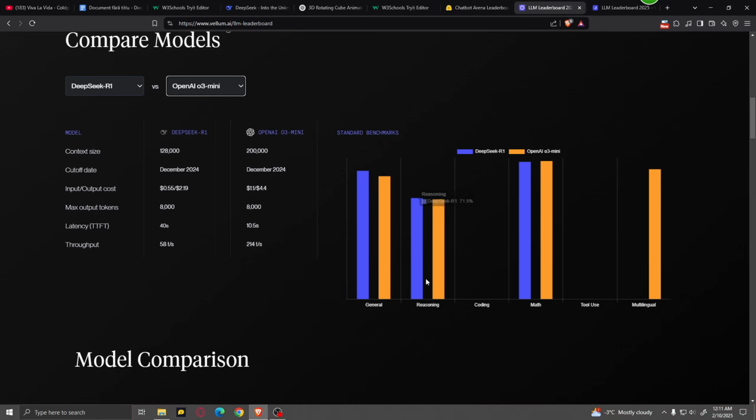So we have very similar results for reasoning. For coding, for some reason, we don't have any comparison, any result. And over here for math, we can see that OpenAI O3 mini beats DeepSeek by only a very small percentage.